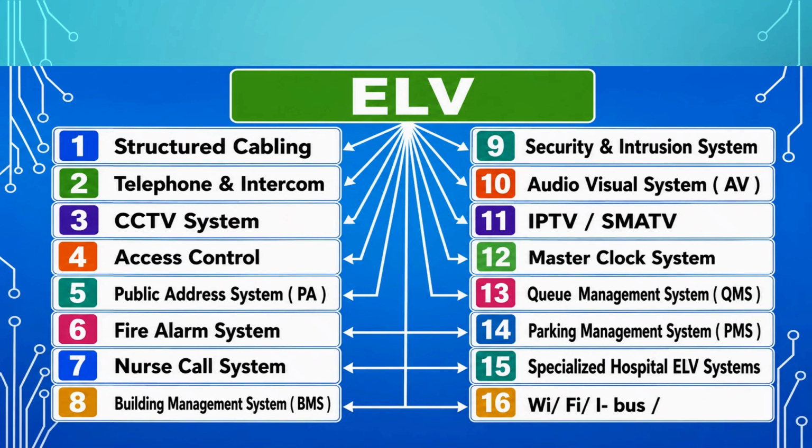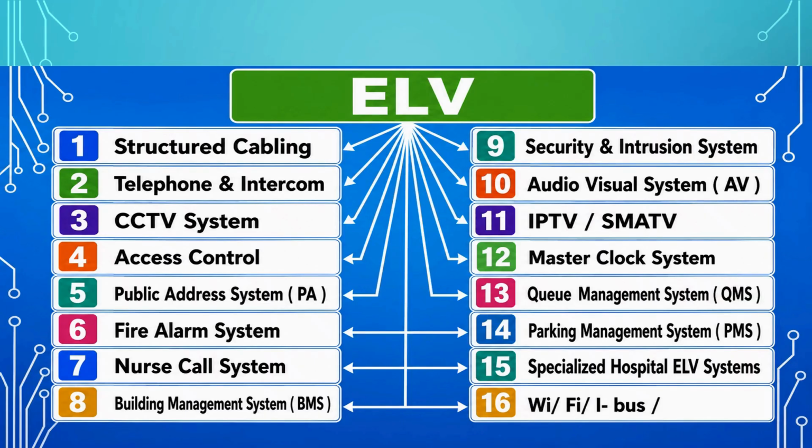Earlier, the ELV system was a part of electrical. Maybe around 10 years back, all ELV work came under electrical. Nowadays, ELV has the highest importance due to security reasons and everything. ELV is segregated and is a separate item, handled by the builders, engineers, and contractors as a separate branch itself, taken up as the ELV system, extra low voltage system.